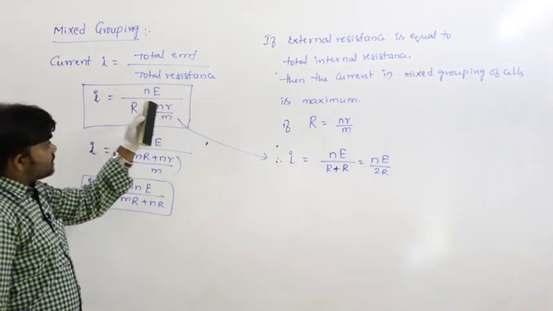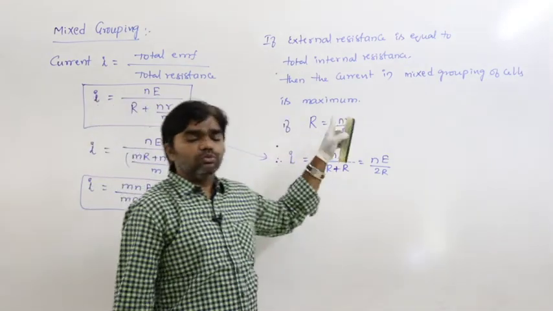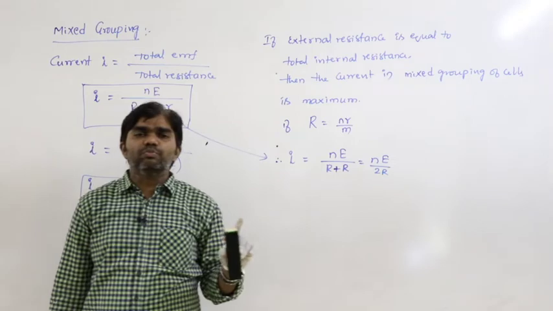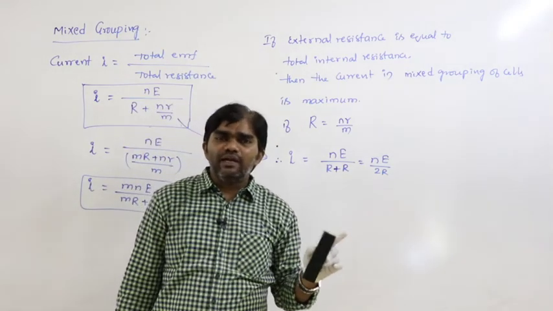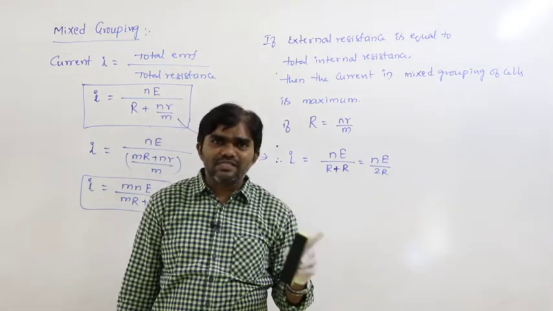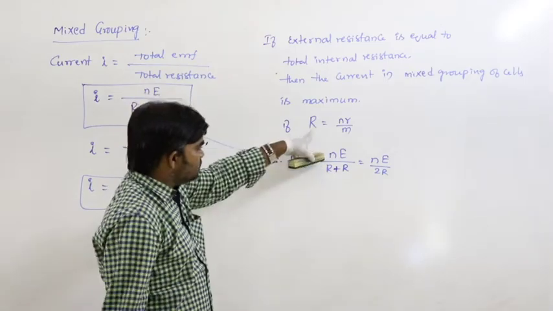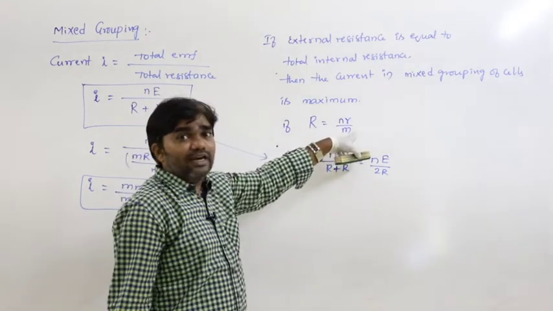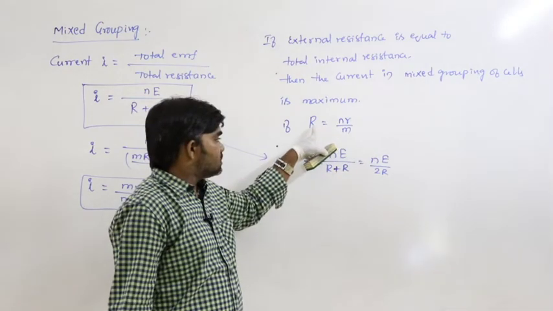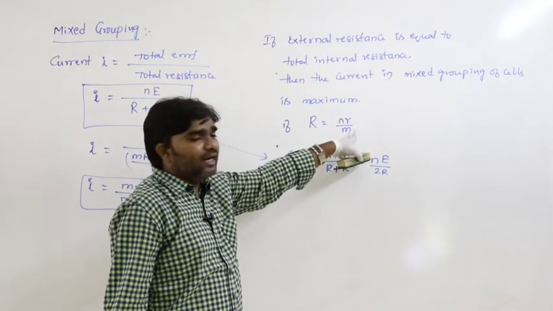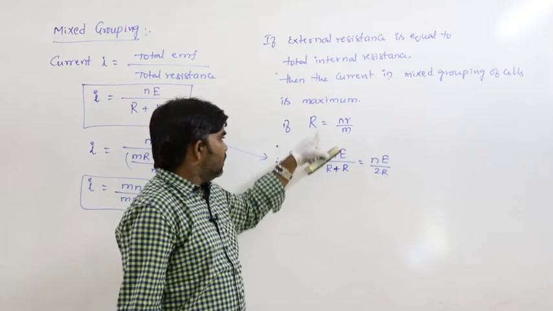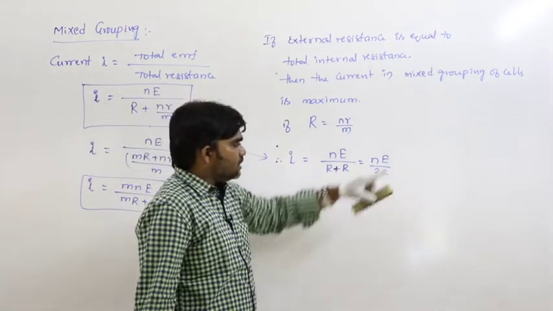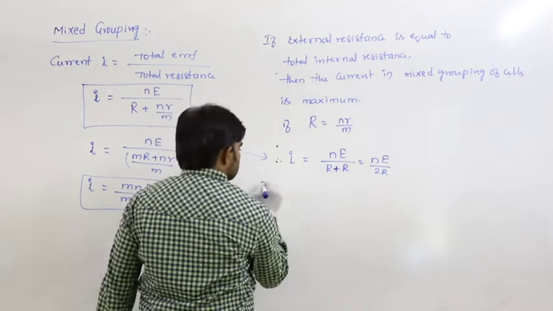If the total external resistance is equal to the total internal resistance, then the current passing through the mixed grouping of cells is maximum. This is the external resistance and this is the internal resistance, so in place of nr by m, I am substituting R. So that is nE by 2R.